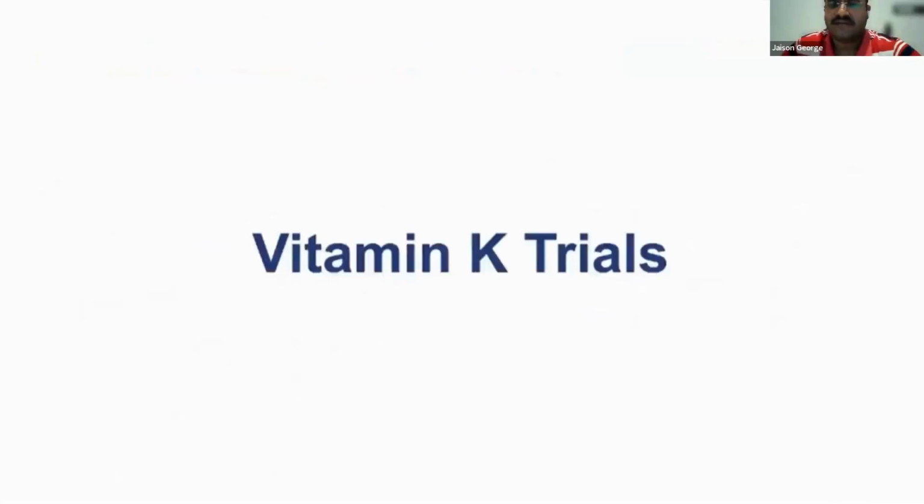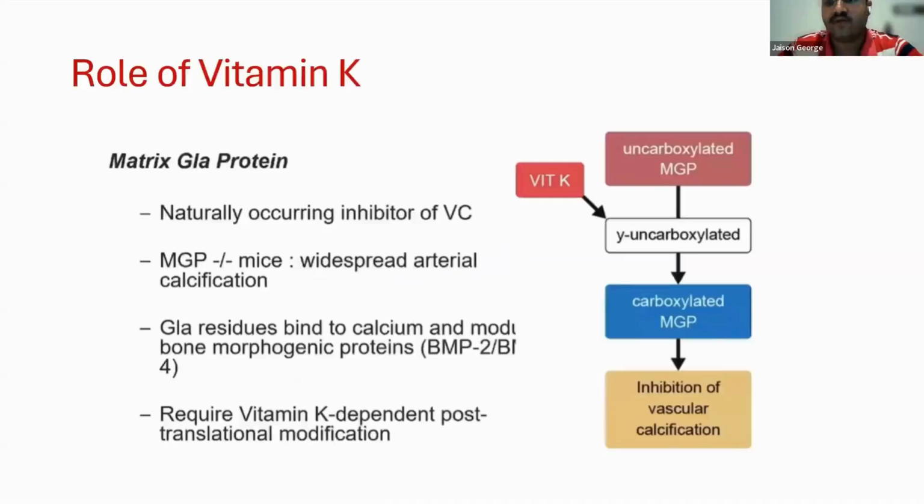Now, vitamin K trials. So I mentioned that vitamin K therapy also to some extent might help in vascular calcification. Now let's look at evidence in relation to this. So we know that matrix-Gla protein is one of the inhibitors of vascular calcification. So vitamin K is an important factor for carboxylation of matrix-Gla protein, without which this protein will be unable to act, and when this protein is uncarboxylated, it promotes vascular calcification rather than inhibiting it.